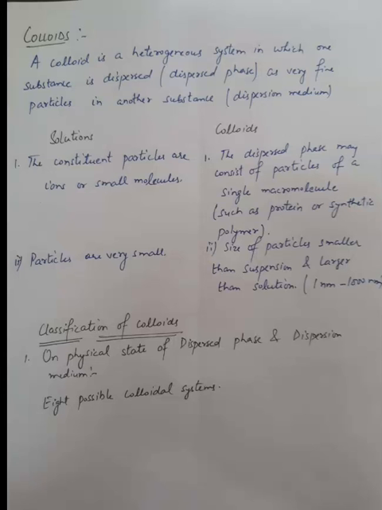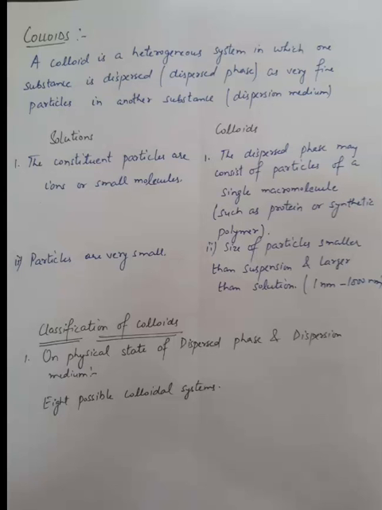Now we have done catalysts and enzymes. The next topic of this chapter is colloids. From this chapter, direct questions come in the boards. A colloid is a heterogeneous system in which one substance is dispersed as fine particles in another substance, the dispersion medium. Like in a true solution we have solute and solvent, in colloids we have dispersed phase and dispersion medium. Solute represents the dispersed phase and solvent represents the dispersion medium.